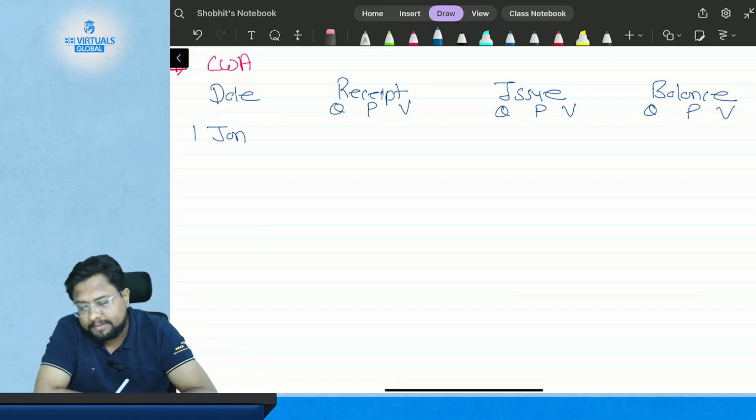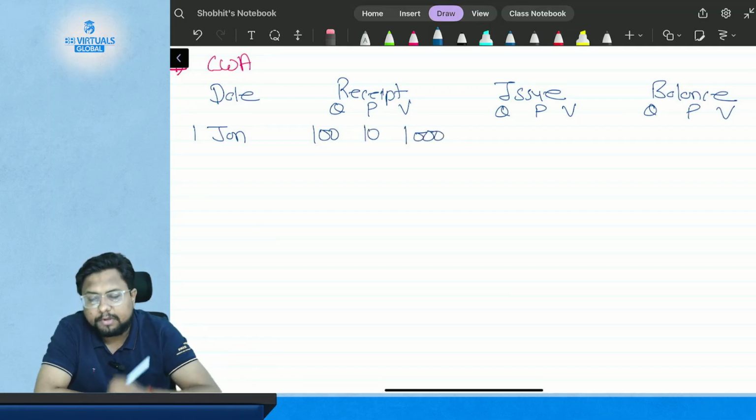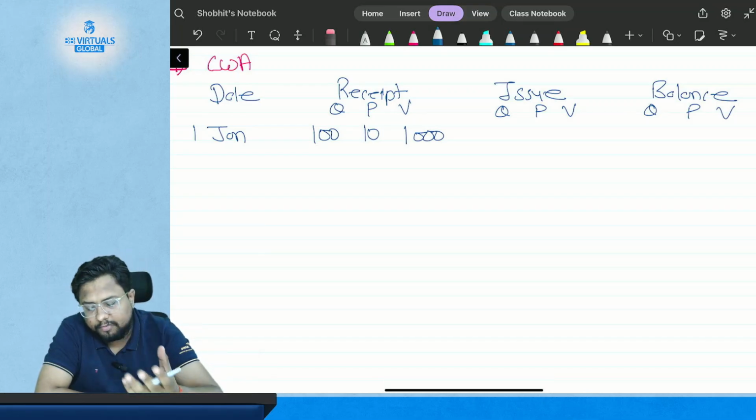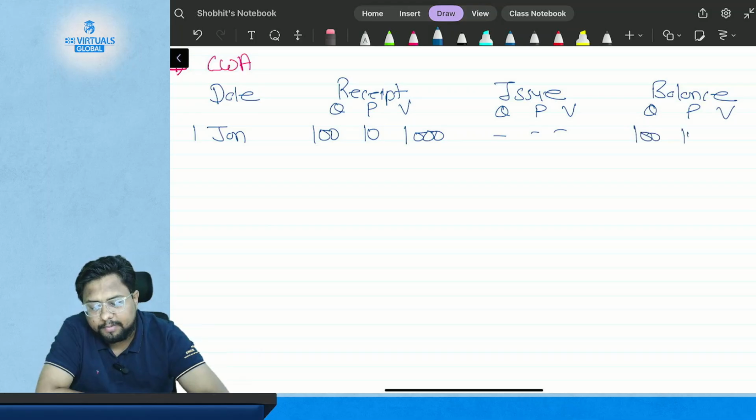Now on 1st of January you have received the material. Suppose you have received 100 kgs of inventory at $10 per kg, so you have $1,000 of inventory value. You have not issued anything, so the balance is 100 kgs at $10 per kg and $1,000 total value.